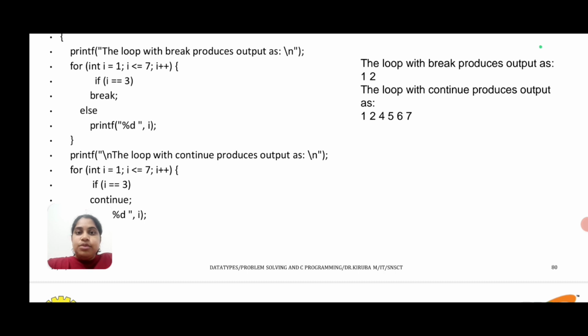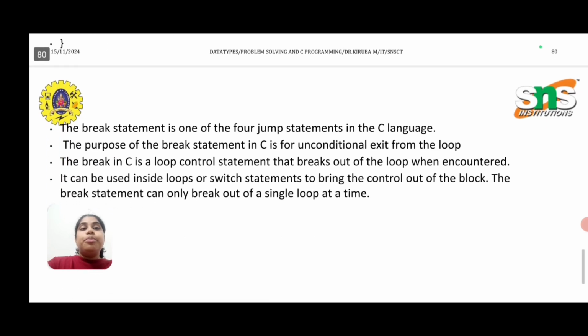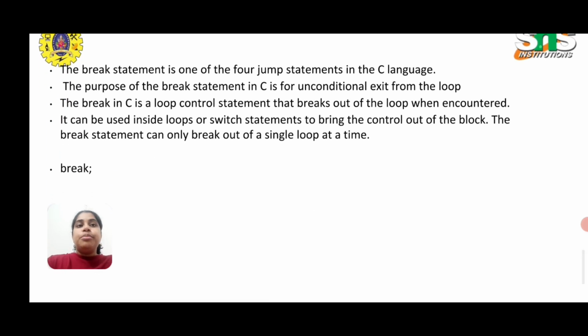If I is equal to 1, no problem. I is equal to 2, it's not a problem. It will get printed. When I is equal to 3, we have a break. It means it will totally come out of the loop. But when we use continue, it will skip only that I is equal to 3. I is equal to 3 alone it will skip, and the remaining will be printed. So that is the difference between your continue and break statement. Next we'll go to your break statement. As I said before, the break statement will come out of that loop itself.